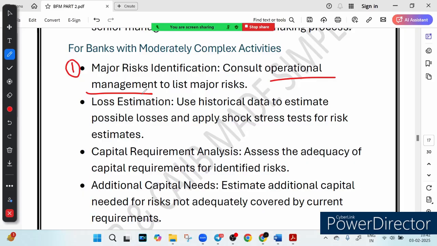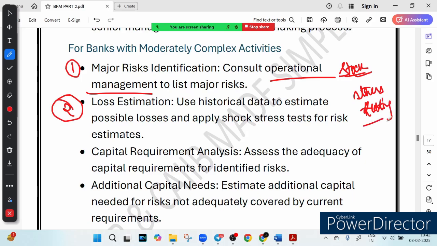For example, suppose a bank is trading stock, right? It must consider market crashes as a risk. Now the second thing they do is loss estimation and stress testing. Two things are there: one is loss estimation and the second is stress testing, right? So let's talk about what it is all about.